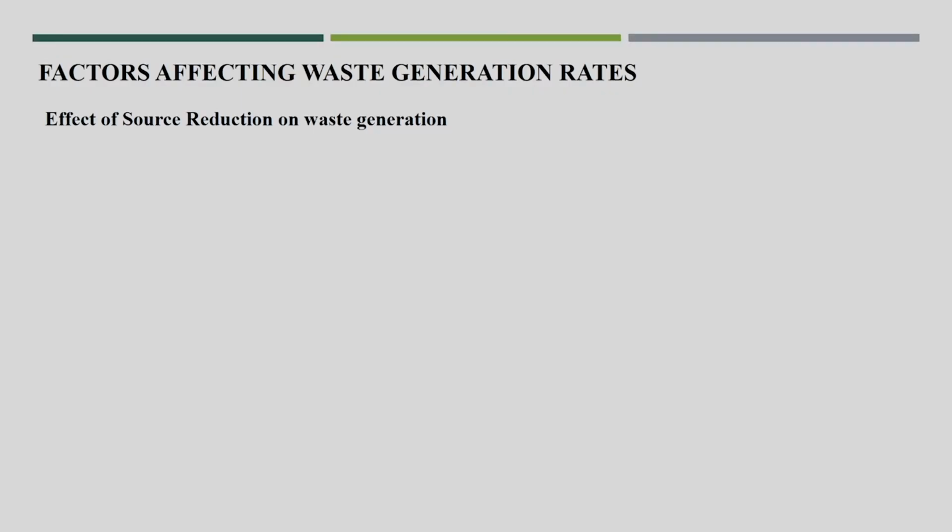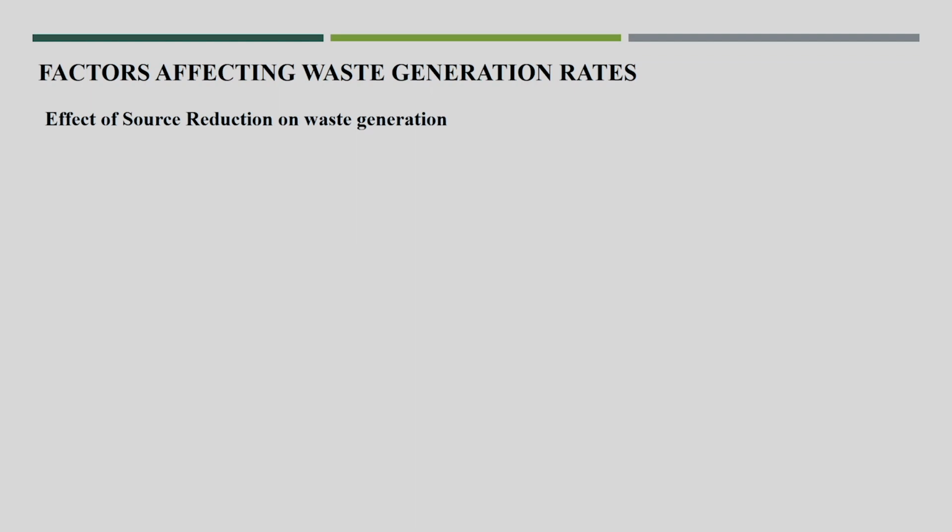Now we will go for the factors affecting waste generation rate. This is one of the very important issues, and once we know what the factors affecting generation rate or collection rate are, we will be able to reduce the waste at the source. So once you are able to reduce the waste at source, it is very easy to go for collection system and easy to get it disposed of or treated.